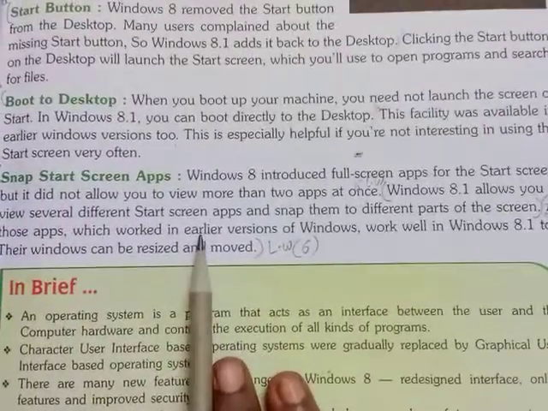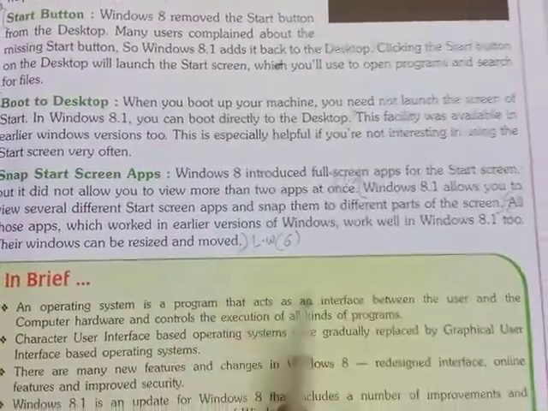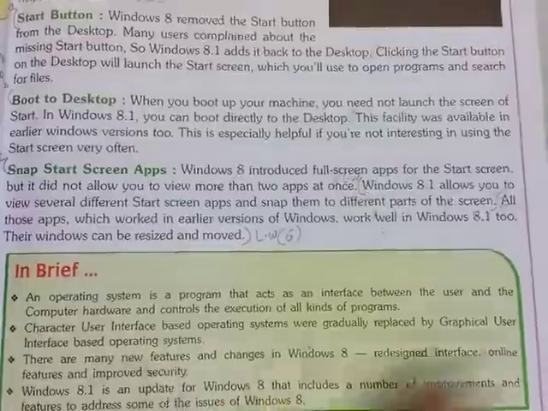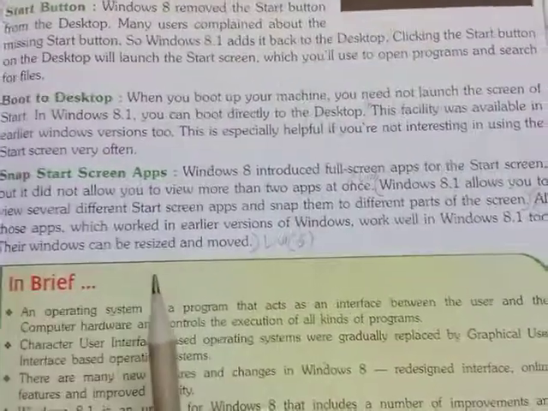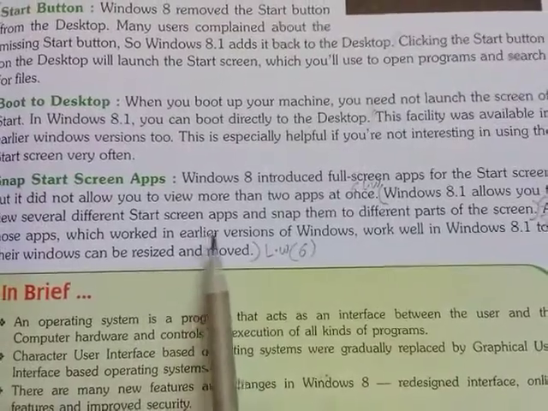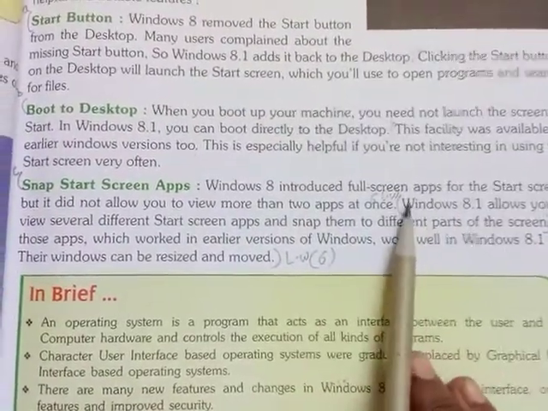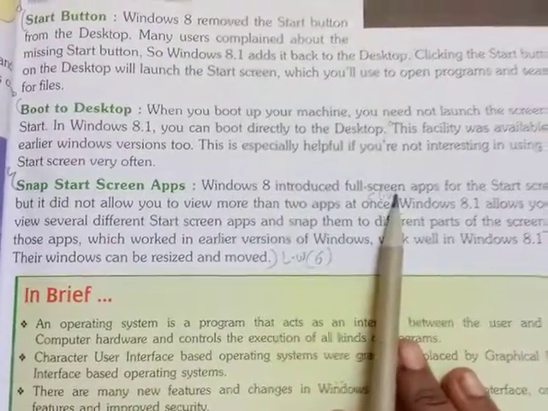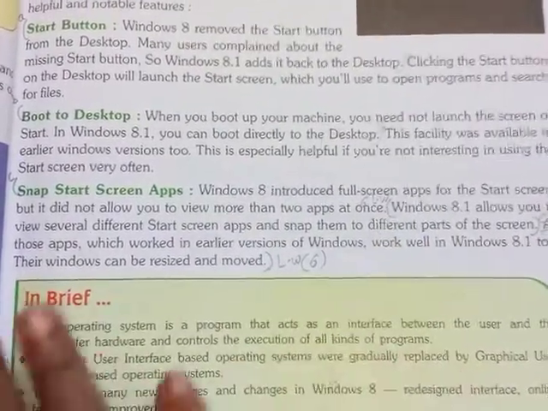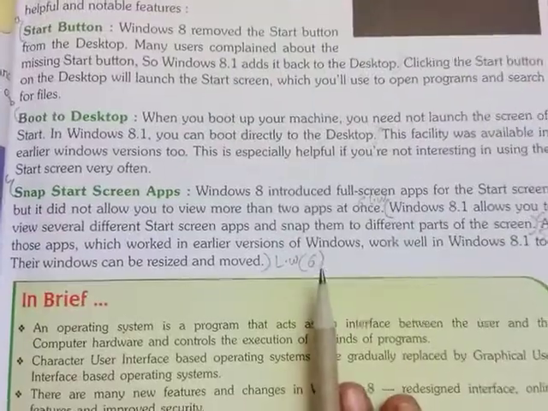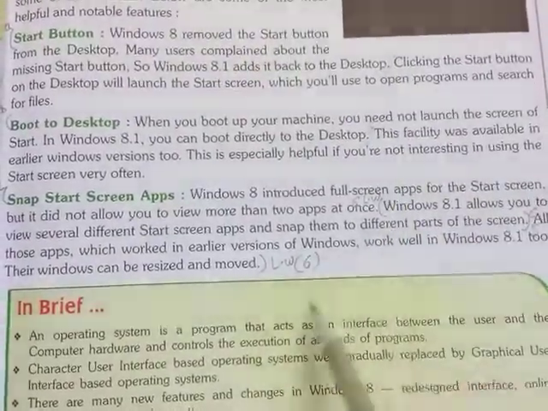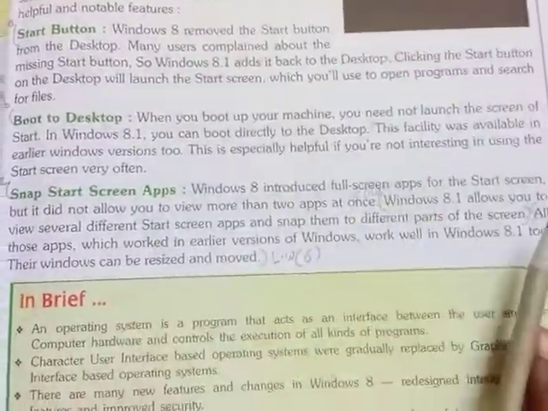Children, I said in Windows 8 there are so many apps working. Is it right? So what do full screen apps mean, children? If you open an app, that app will occupy the full screen and it shows that app's screen occupying the full screen.